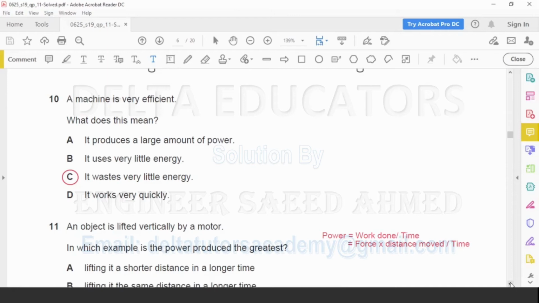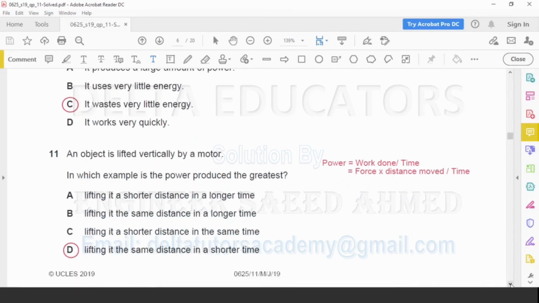Option A, it produces a large amount of power. B, it uses very little energy. Option C, it wastes very little energy. Option D, it works very quickly. Here the correct option is C, where it is given it wastes very little energy. When it wastes very little energy, we will get more output from the same input and it will be called more efficient. So the correct option is C.